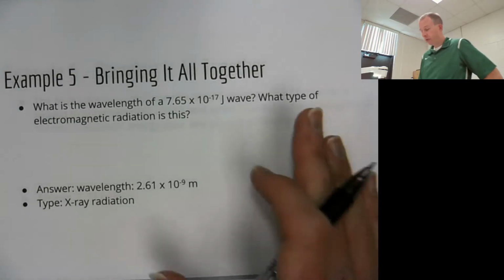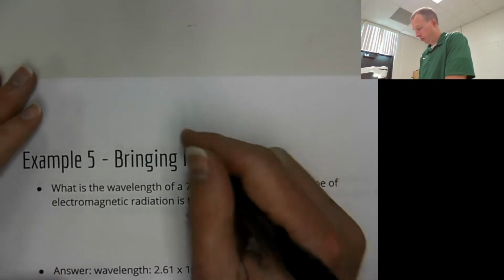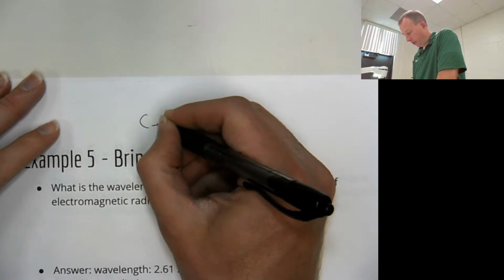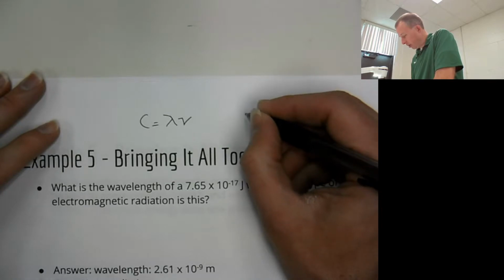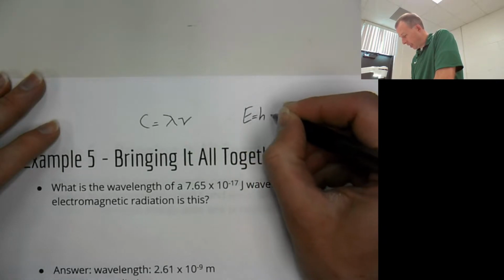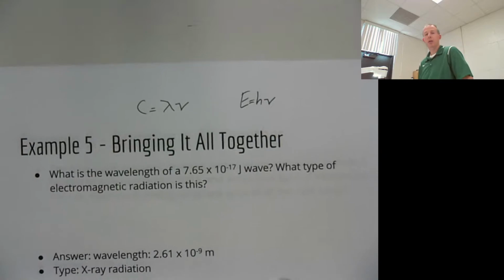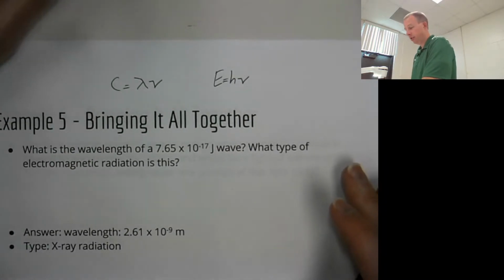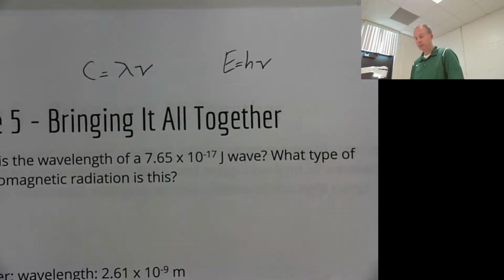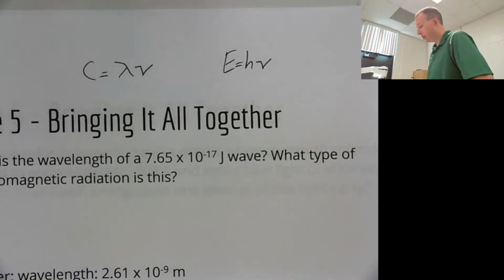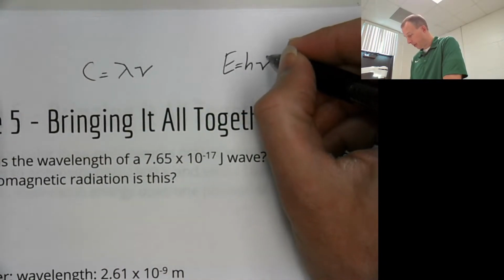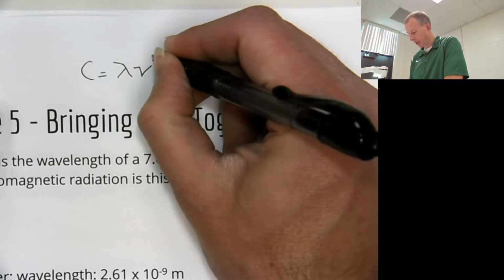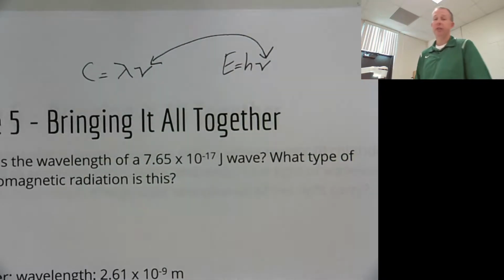So remember, we have two formulas that we've been using. C is equal to wavelength times frequency. And then we also have E is equal to Planck's constant times frequency. Sometimes when you're doing calculations, you're going to have to relate the wavelength of something to the energy, or energy to wavelength. The only way to do that is by using both of these equations. Thankfully, they have frequency in common.